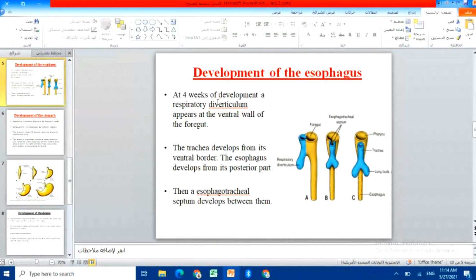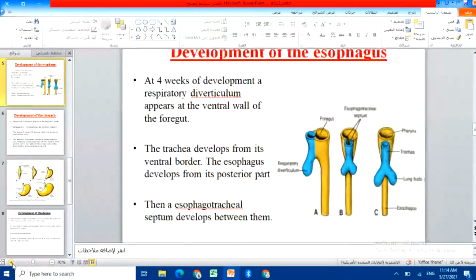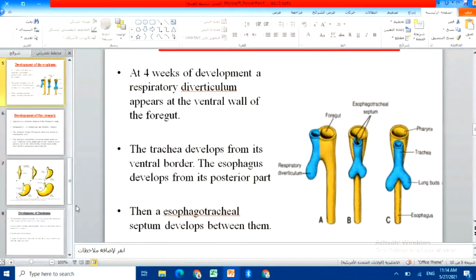Okay. So whenever the respiratory diverticulum, look here, will appear, it means that firstly this will appear, the respiratory diverticulum. Let me show you it clearer. Whenever this respiratory diverticulum appears, how is the location?